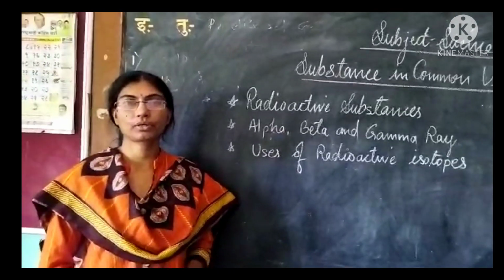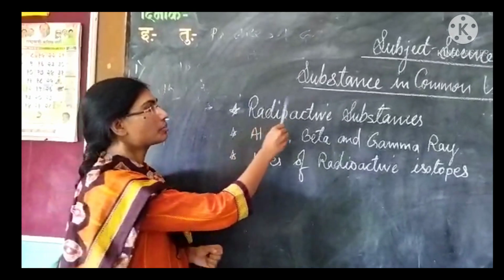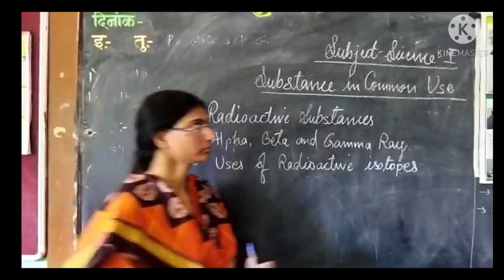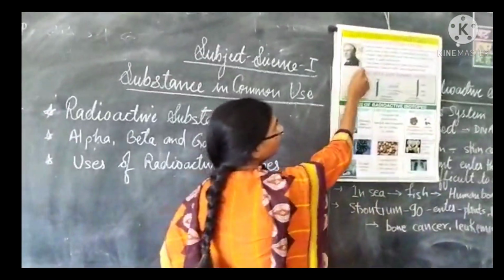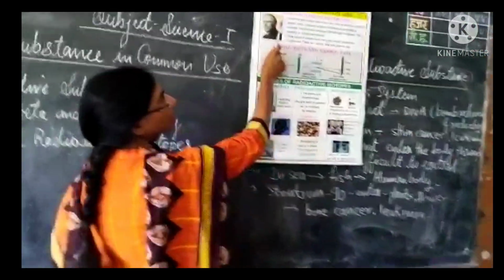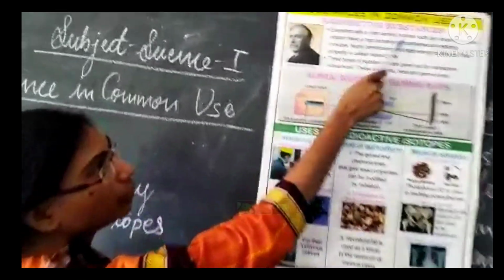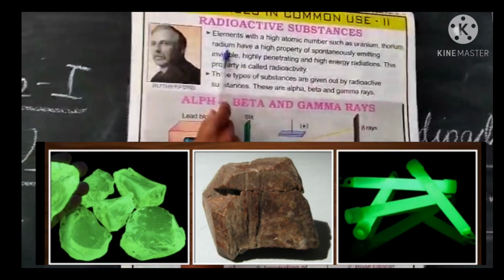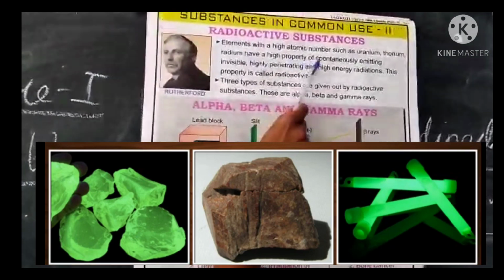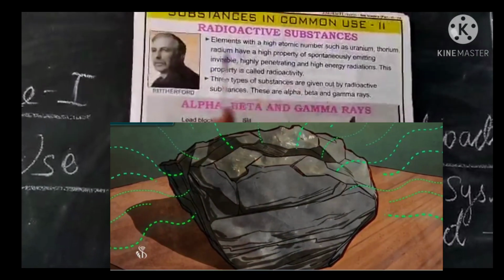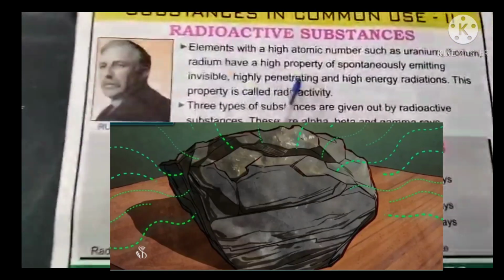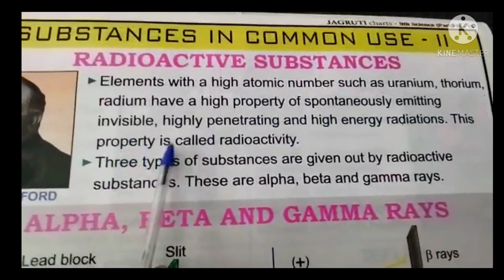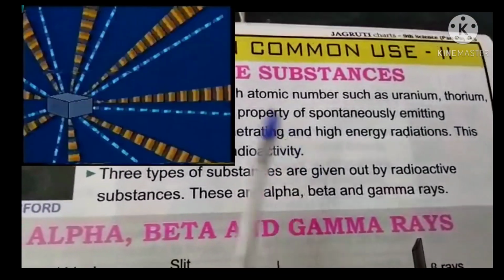Study the next topic of the substantive common use, that is radioactive substance. What are the radioactive substances? Elements with a high atomic number such as uranium, thorium, radium have a high property of spontaneously emitting invisible, highly penetrating and high energy radiations. This property is called radioactivity.